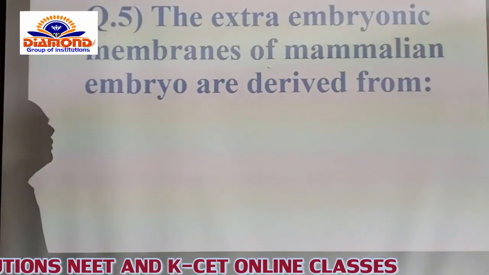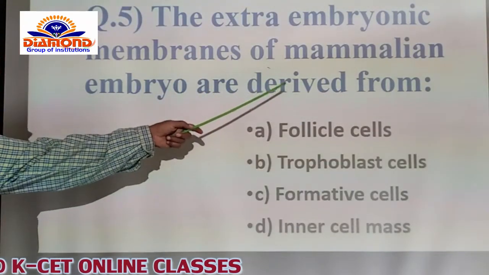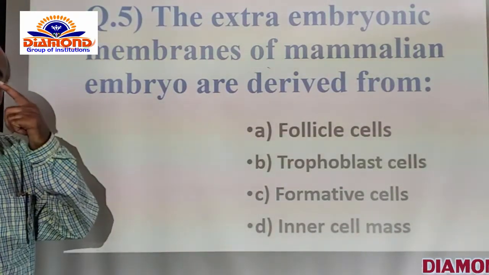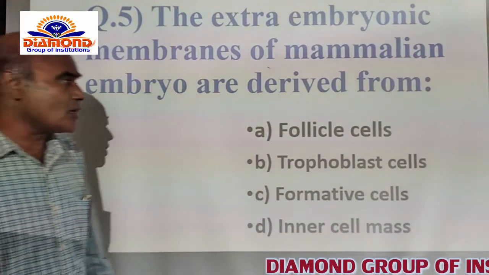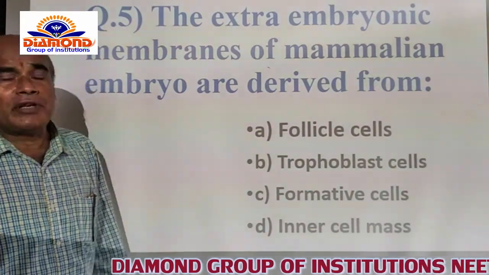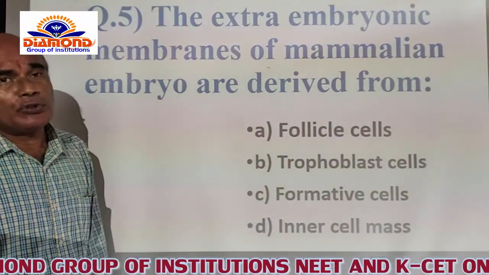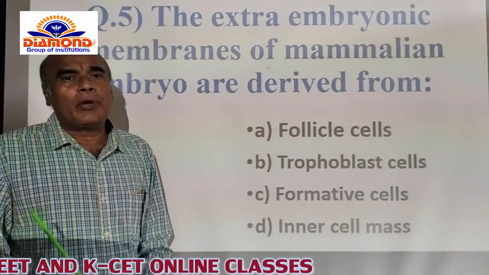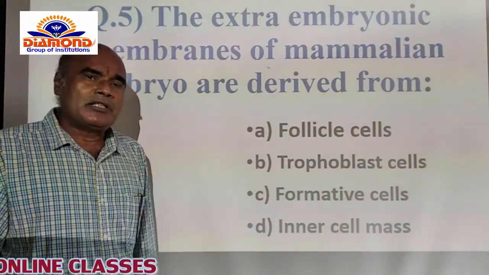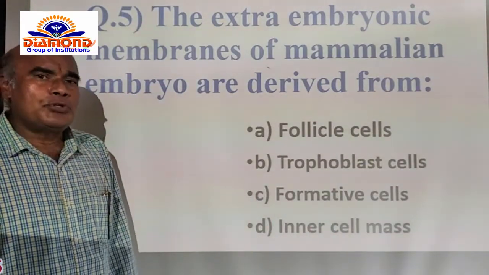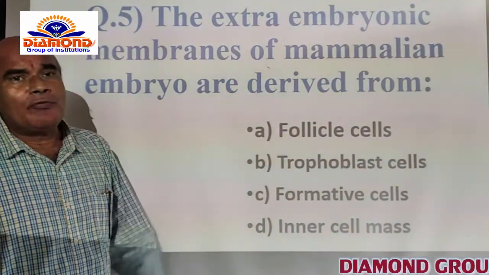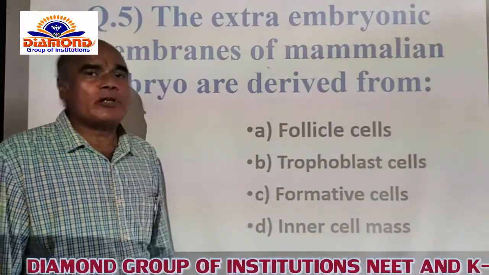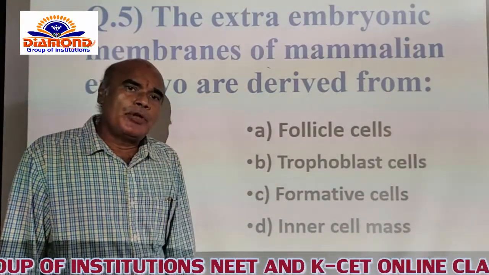Now you go for the other. The extra embryonic membranes of the mammalian embryo are derived from the, which cells are the best site for the development of the four extra embryonic membranes? The options are given like this. Follicle cells. Of course, we know that the follicle cells are confined to the ovary, the primary female sex organ. By secretion of FSH hormone by the pituitary gland, the production of follicle cells in the ovary is looked after. The follicle cells are not responsible for the production of the extra embryonic membranes.